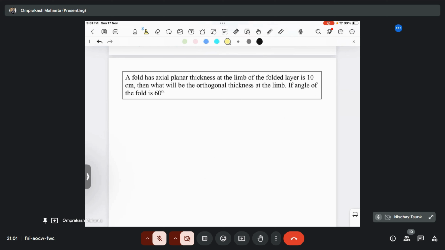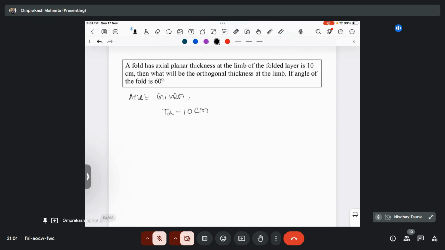Okay, so let's move to the next one. A fold has an axial planar thickness at the limb of 10 centimeter. So what is given here? Axial planar thickness at limb means the T alpha is given as 10 centimeter. Then what will be the orthogonal thickness at limb? So we want to calculate the small t alpha value, if the angle of the fold theta is given as 30 degree. What is the relationship between T alpha and small t alpha?